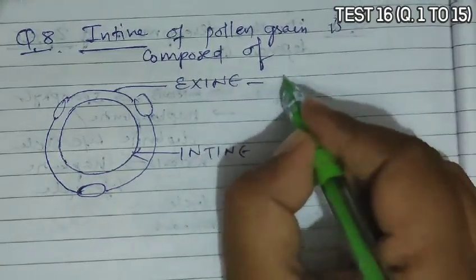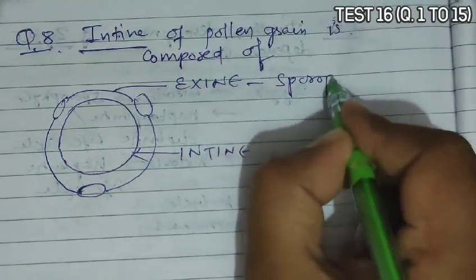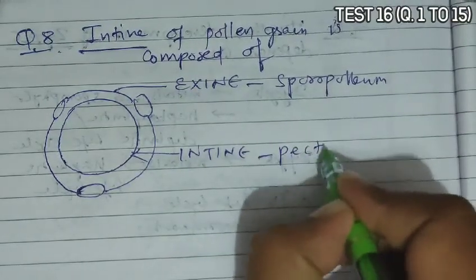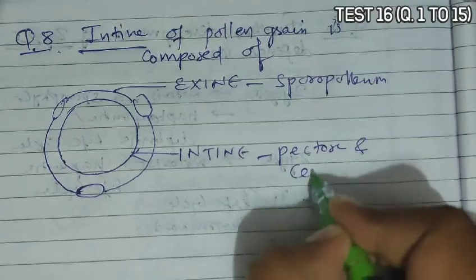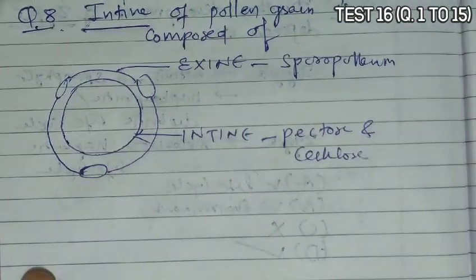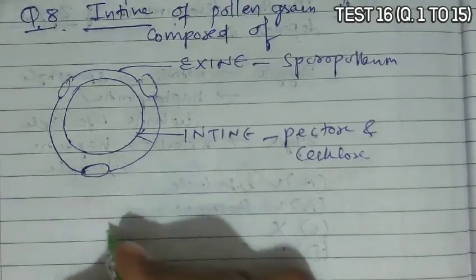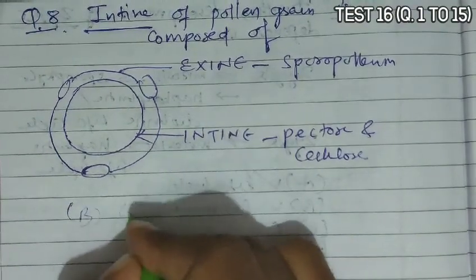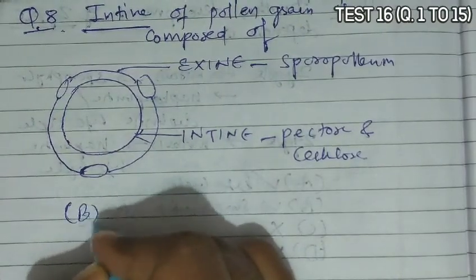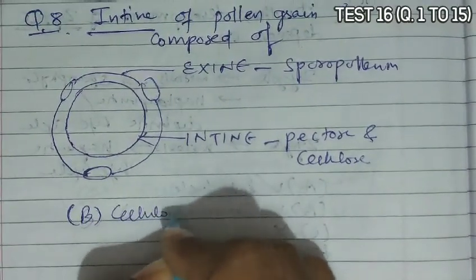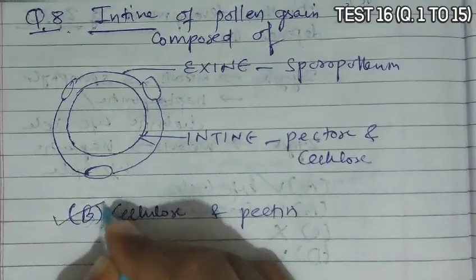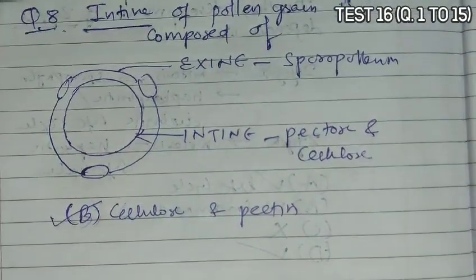Now the outer coat exine is made up of sporopollenin, and intine is pectocellulose, it is made up of pectose and cellulose. So according to this, in question 8, answer becomes option B, that is cellulose and pectin. So B becomes the correct answer.